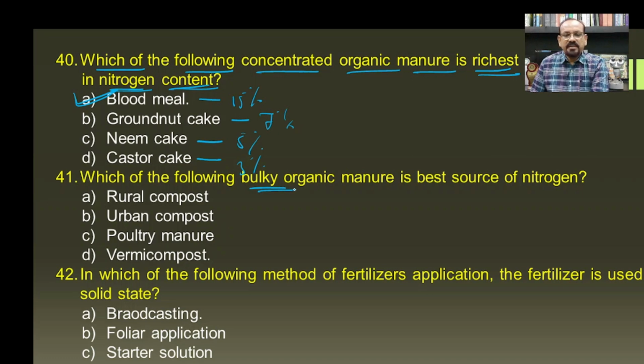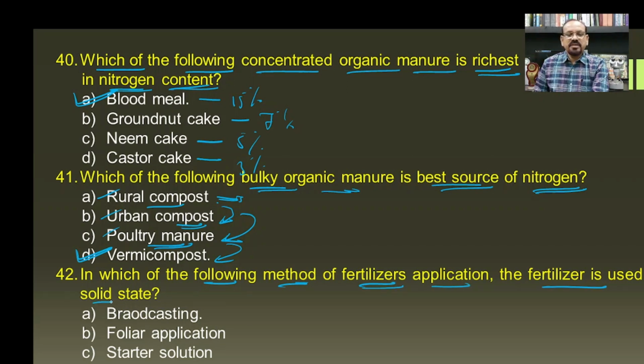Then which of the following bulky organic manures is the best source of nitrogen? Rural compost is less concentrated, then urban compost is more concentrated with respect to nitrogen. Then from the urban compost, again poultry manure is more concentrated with respect to nitrogen, and then the most one is vermicompost. And hence, if we compare rural, urban and poultry manure, then vermicompost is the best bulky organic manure where the nitrogen is maximum.